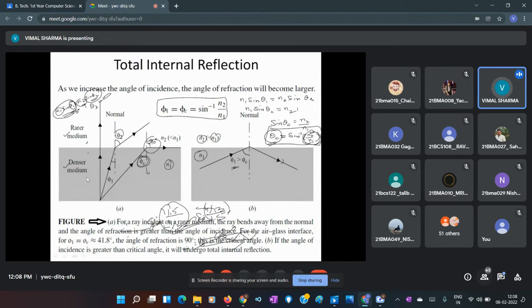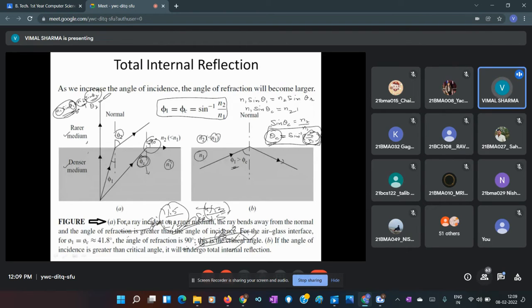If this light is incident on the interface at 0 degree angle of incidence, then it goes undeflected without bending. Though there is change in speed of this light, there is no change in the path of the light. It goes undeflected along the straight line.